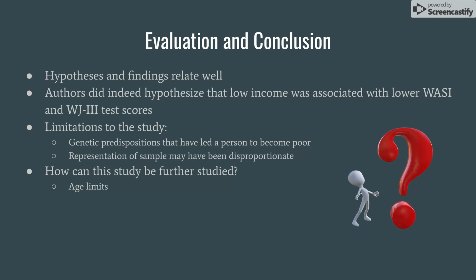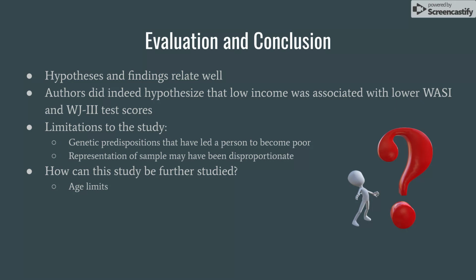So evaluation and conclusion, the hypothesis and findings relate quite well. Authors did indeed hypothesize that low income was associated with lower WASI and WJ3 test scores. So that means they predicted that this might be the case. Going off of that, though, there are limitations to this study. Genetic predisposition may have led a person to become poor. This can mean, are they predisposed from things like drug use, or was their mother drinking alcohol? So this is a limitation of how a person became poor.